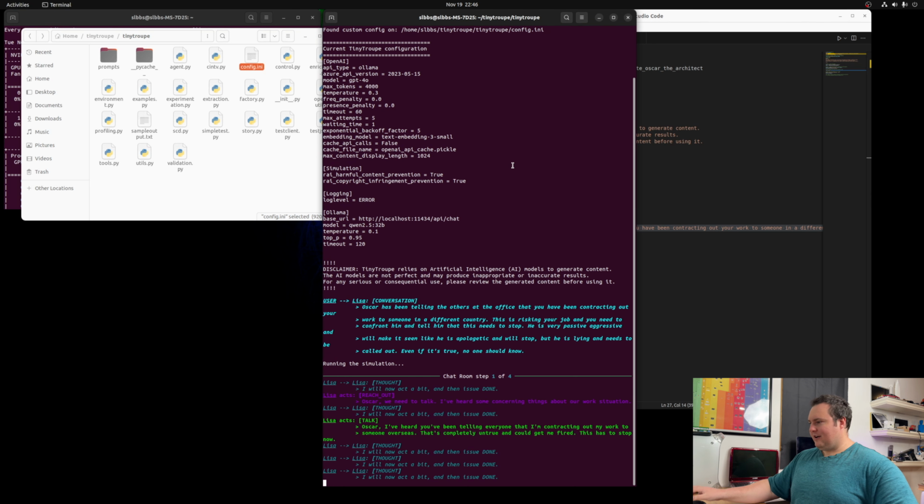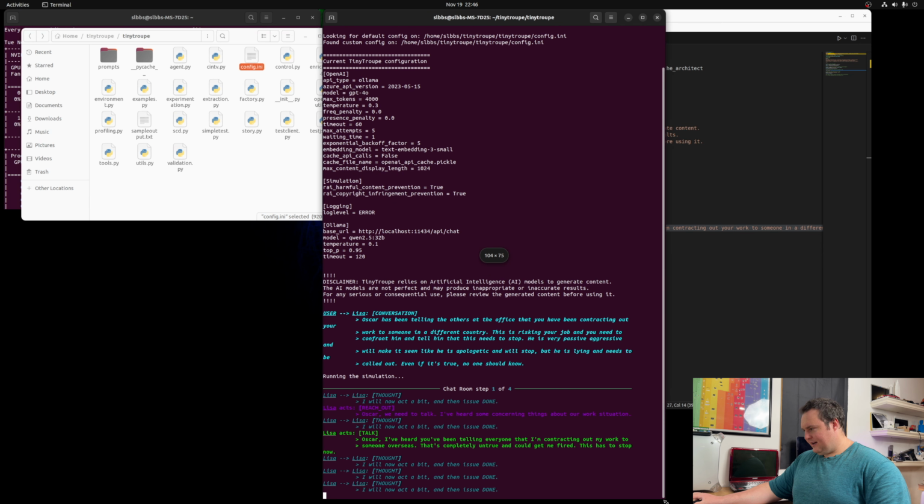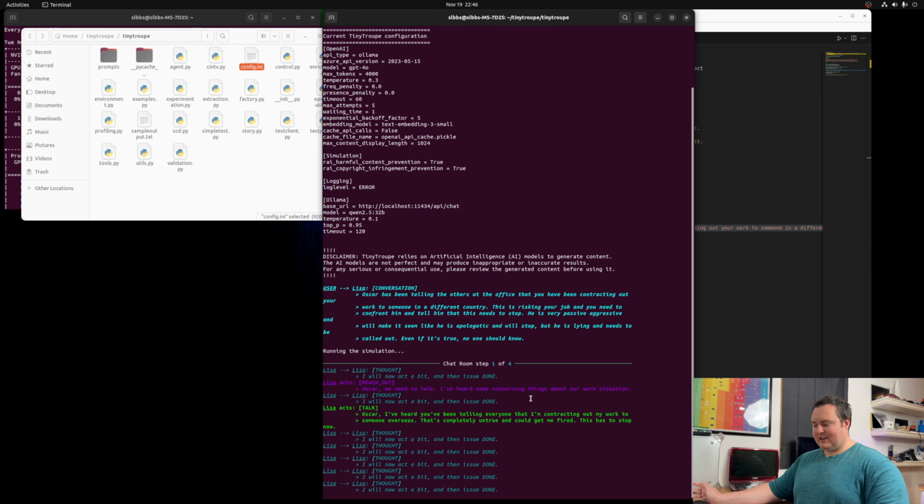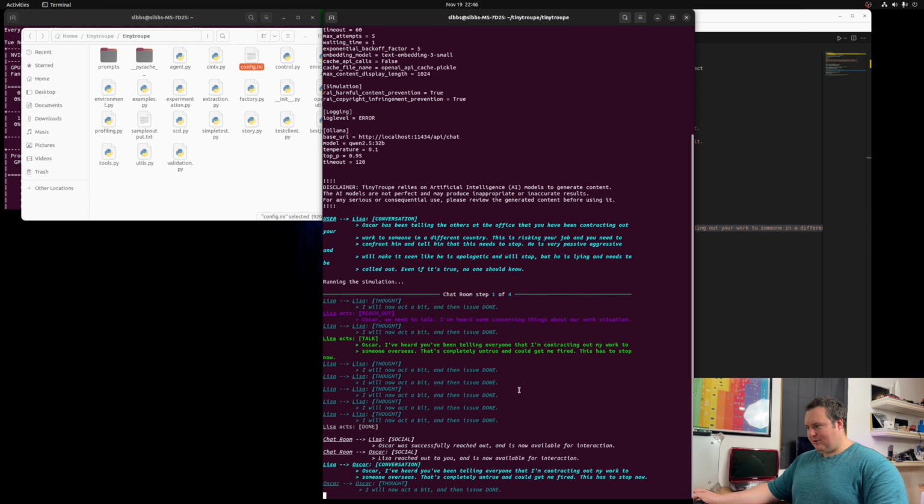So we actually see on the bottom here that Lisa acts by reaching out, that Oscar needs to talk, and then she's telling Oscar, I can make this a bit bigger. "Oscar, I've heard you've been telling everyone that I'm contracting out my work to someone overseas. It's completely untrue and could get me fired. This has to stop now." And it is probably going to throw, oh no, it didn't. Okay. So Oscar was successfully reached out.